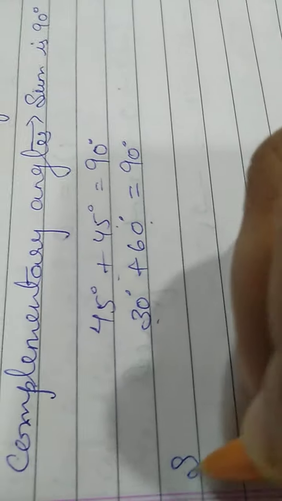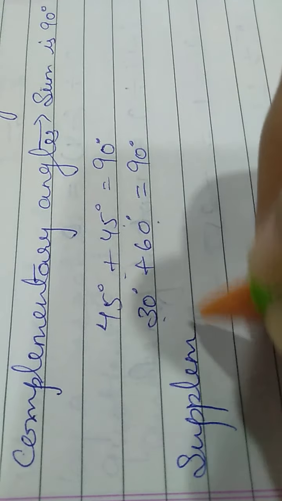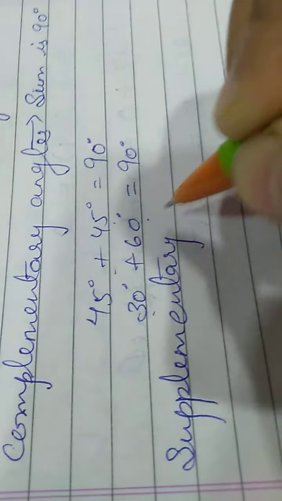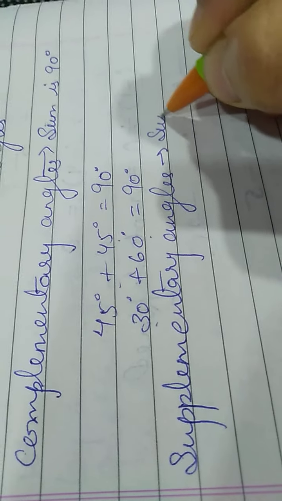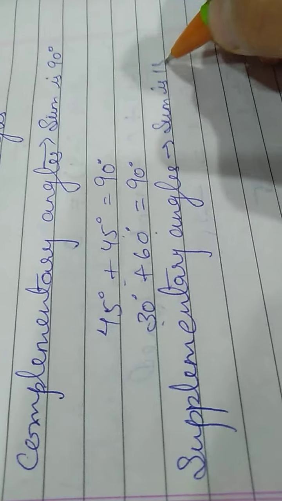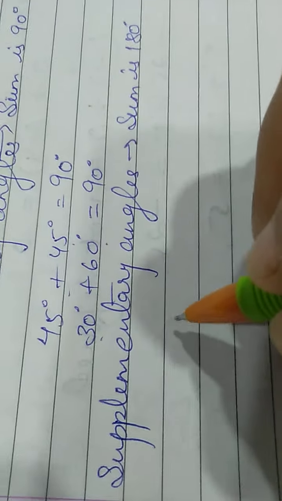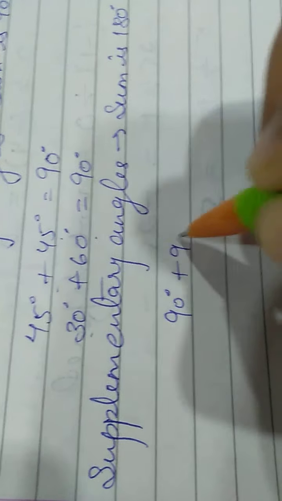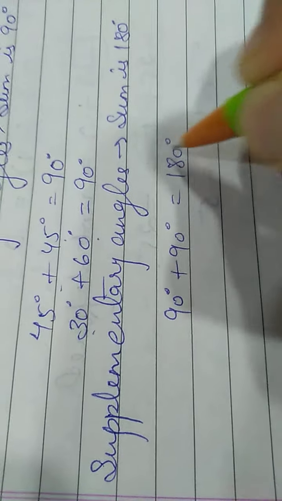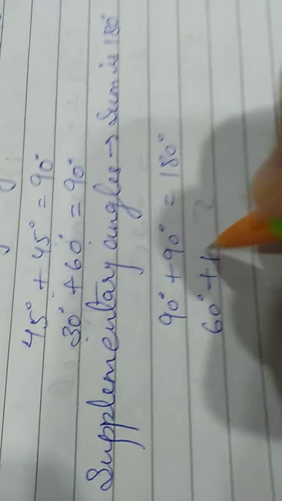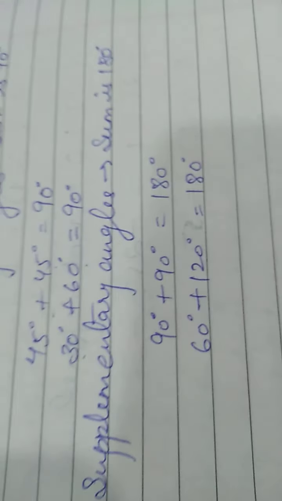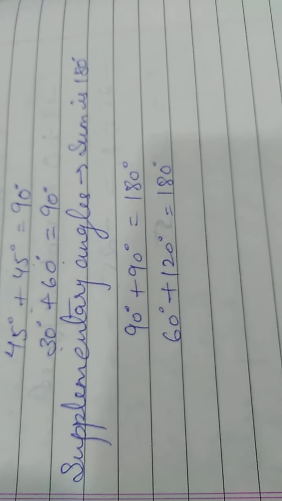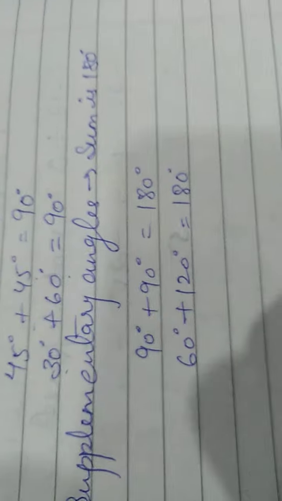Our next angle is supplementary angle. Supplementary angles are the angles whose sum is 180 degree. Pair of angles whose sum is 180 degree is said to be supplementary angle. Like 90 degree plus 90 degree, their sum is 180 degree. 60 degree plus 120 degree, their sum is 180 degree. There can be more pairs of angles whose sum is 180 degree. They all are said to be supplementary angles.